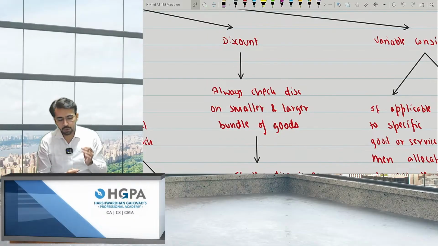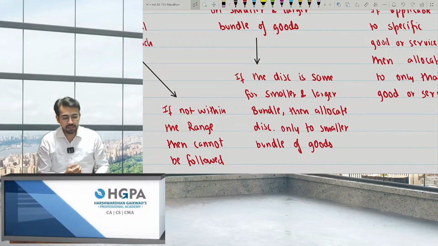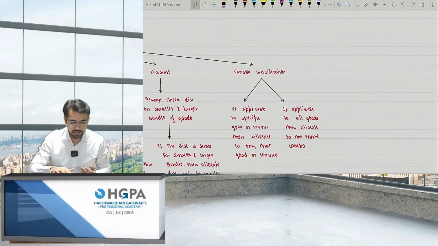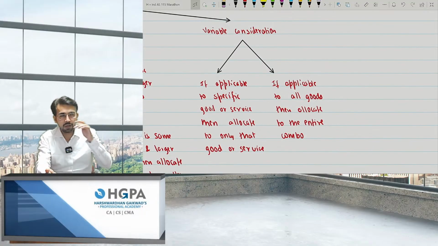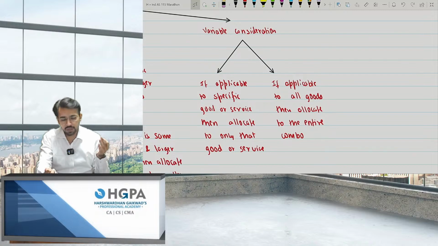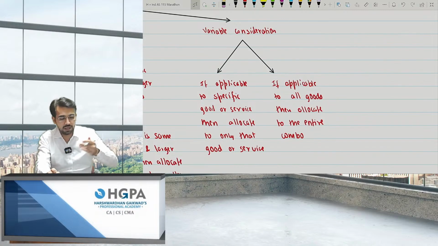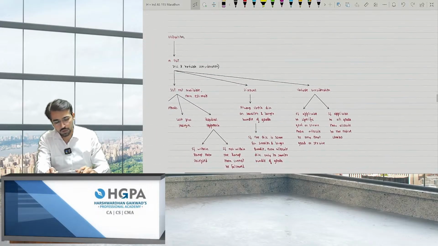Discount. I already told you, always check discount on smaller and larger bundle, right? If the discount is same for smaller and larger, the discount will only be applied to the smaller and not to larger. Next, variable consideration. If applicable to a specific good or service, as I told you, only for FR, right? If you are giving me extra amount for the FR, I'll allocate only to FR. But if you are giving for all the goods, then I'll allocate on the entire combo rate, right? So this is the answer.